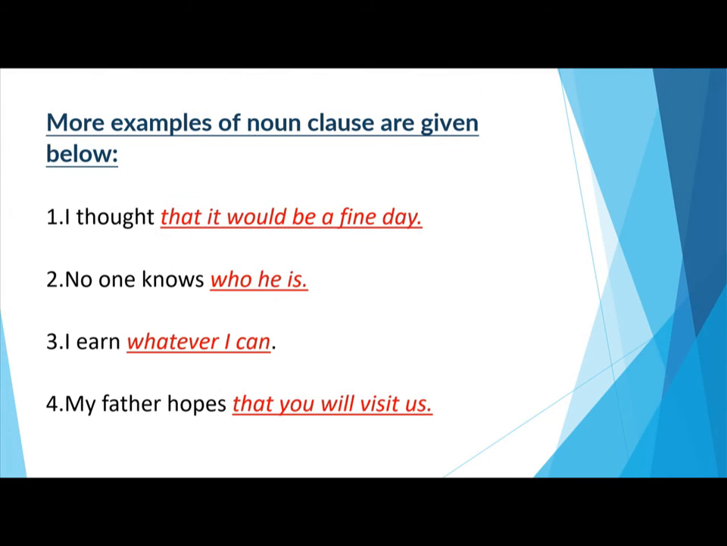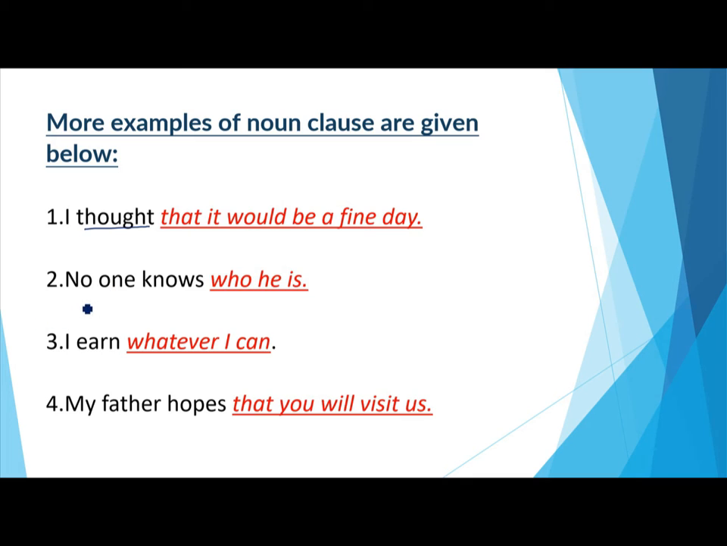Let's see some more examples of noun clause here. I thought that it would be a fine day. So here, thought is a verb. I thought what? That it would be a fine day. So that it would be a fine day is a group of words which is an object of the verb thought, but this group of words has its own subject and predicate, so it is a noun clause.